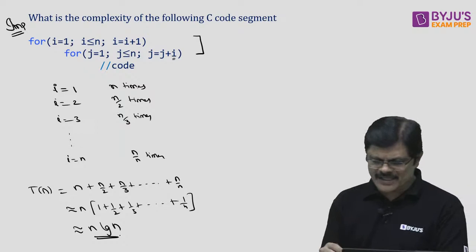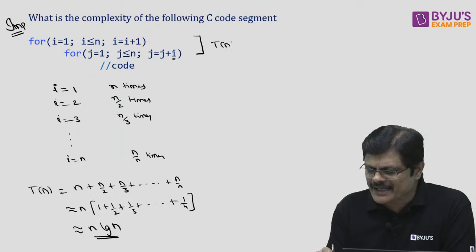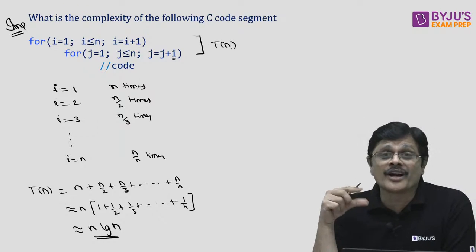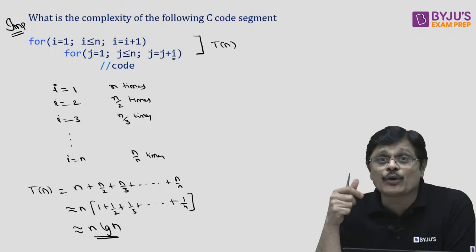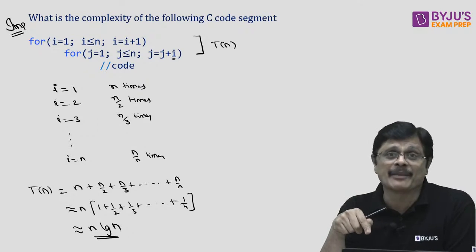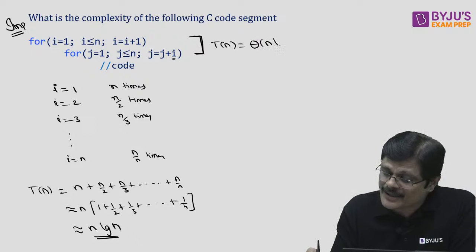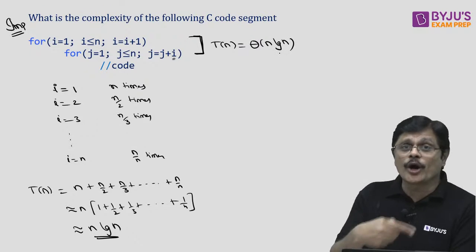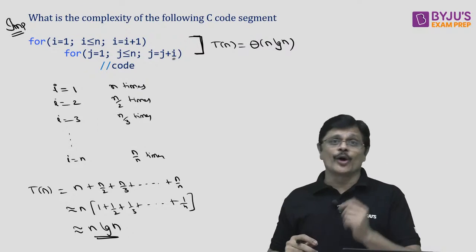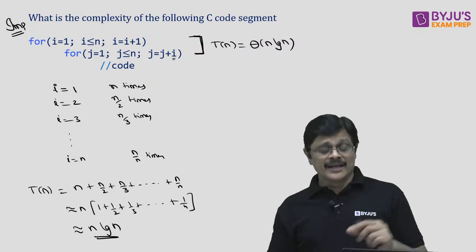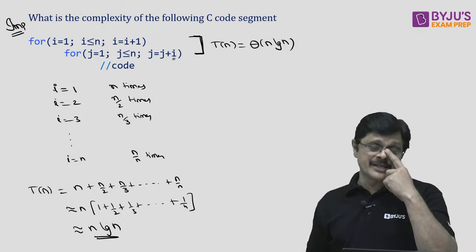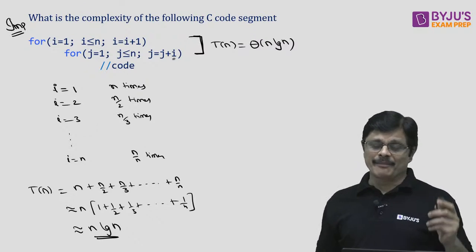So the time complexity of this code, whenever you find the combined code, not single code, sir, this combined code has that particular result, please remember. This combined code has the result theta n log n. The combination has the complexity n log n, that we should remember.